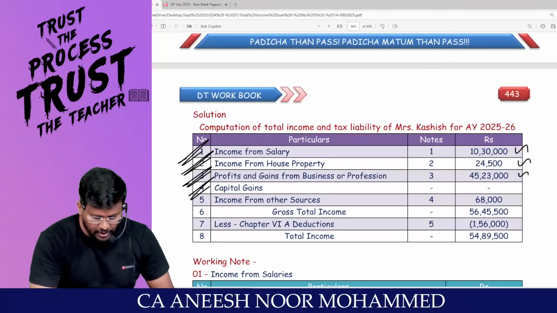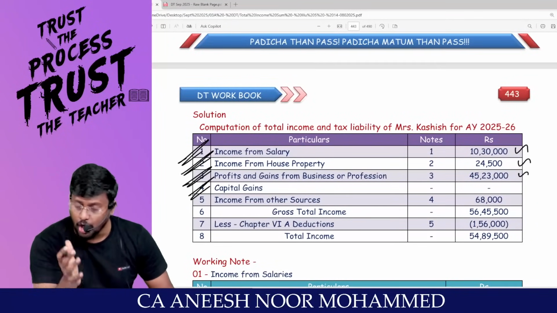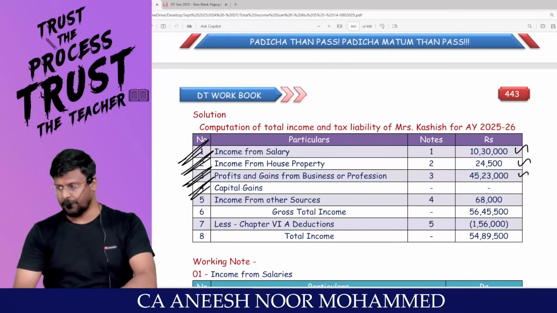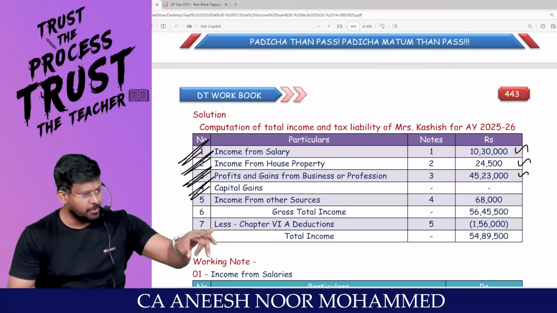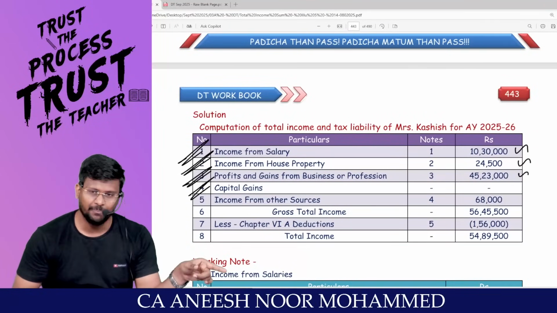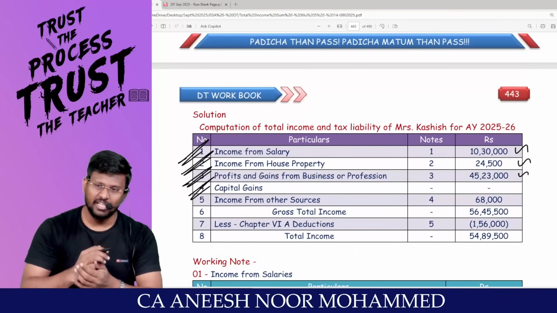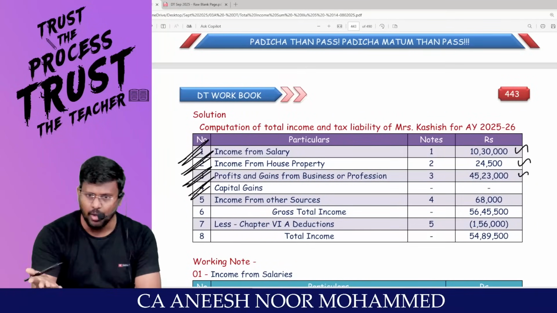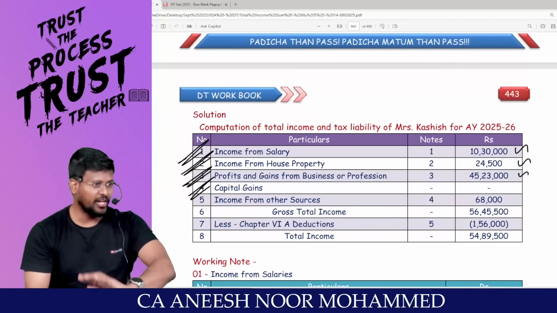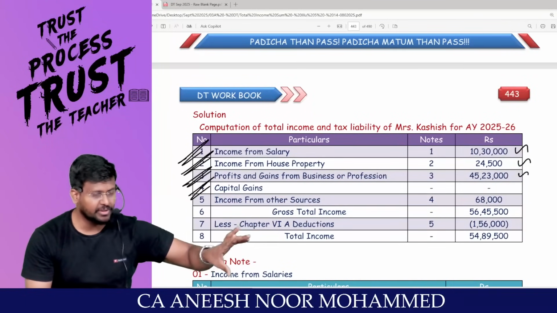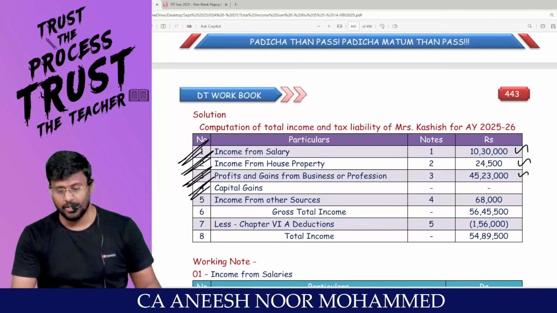There is no capital gain. I will tell you one shortcut. 99.99%, if salary, house property and PGBP are there, capital gain won't be there. If you see the question, the pattern will be like that. If they tested salary, house property and PGBP, then generally they won't test capital gain. If you look at the questions, ICAI used to test like that.